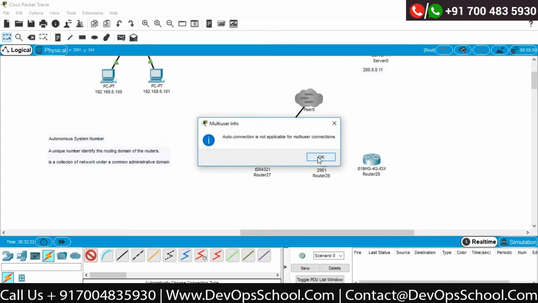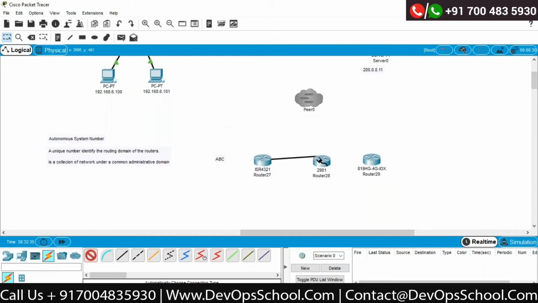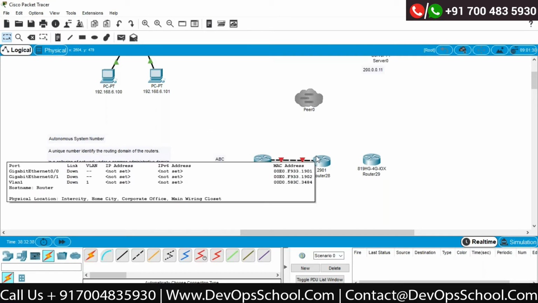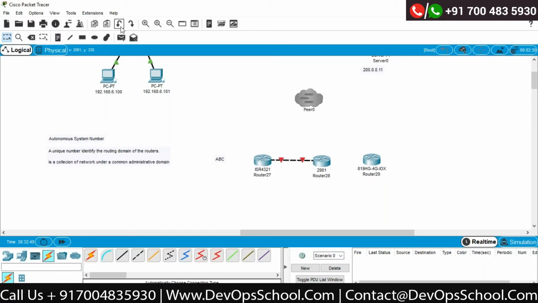Direct connections between the offices are not possible, so I will connect all my offices to this particular internet service provider.